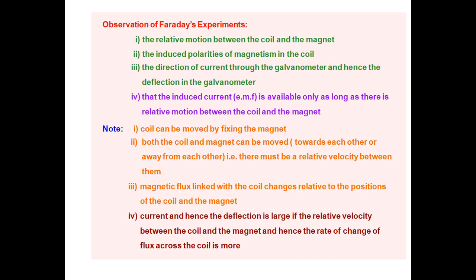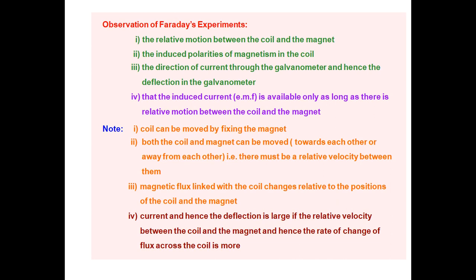So the deflection is large whenever the motion is large. The deflection is smaller whenever the motion between the coil and magnet is smaller, because the rate of change of flux across the coil depends on the motion. So these are some points to be observed in Faraday's experiment.